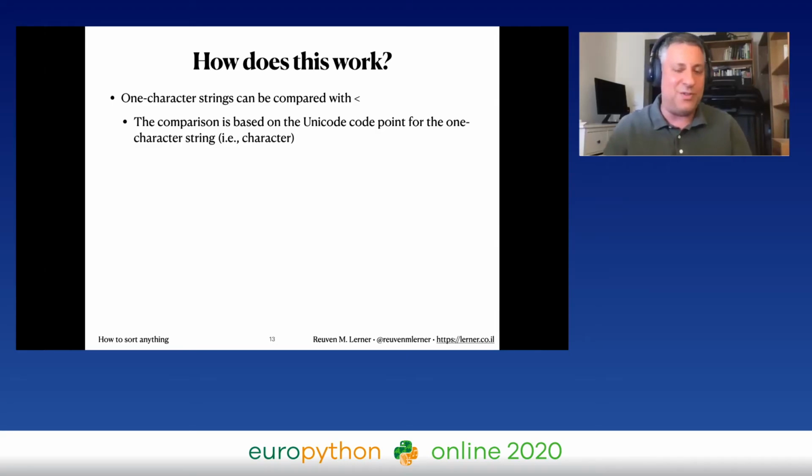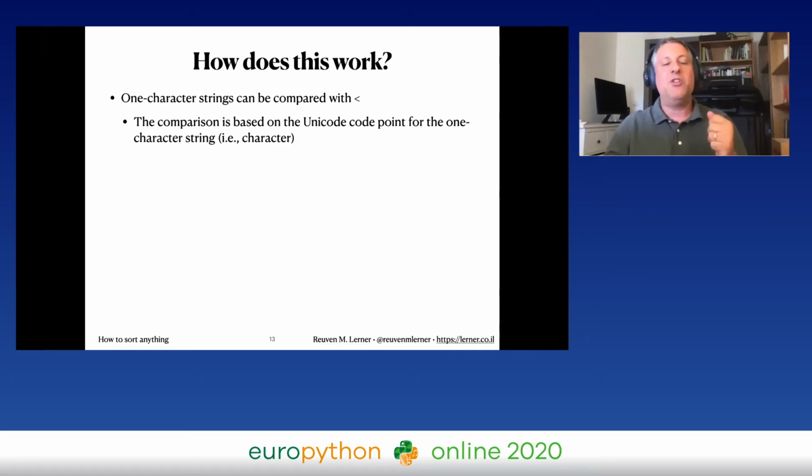Now, in case that sounds super fancy and difficult to follow, you can think of it, if you're a dinosaur like me, as just ASCII values. Basically every character is a numeric value. So little a comes before little j, comes before little z. So it will sort those alphabetically. Aha, but remember that in Unicode and in ASCII, capital letters come before lowercase letters. And we'll talk about this a little bit later. So things that begin with a capital letter will come before things that begin with a lowercase letter.